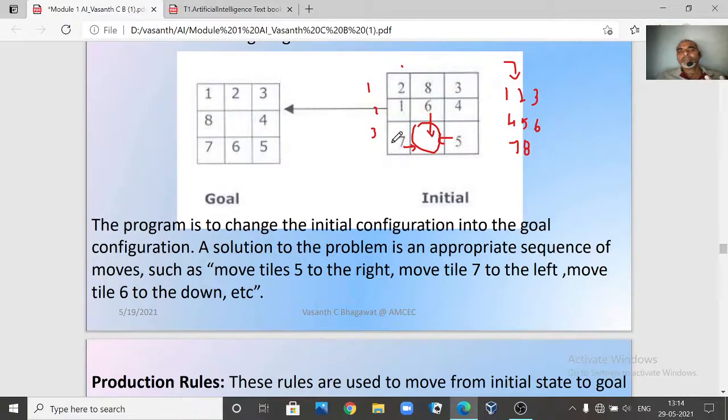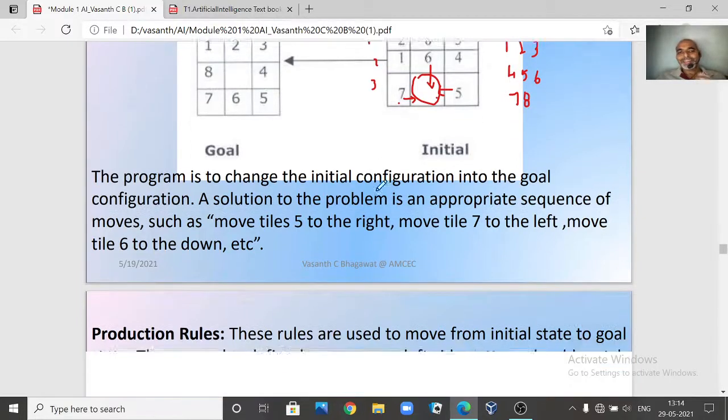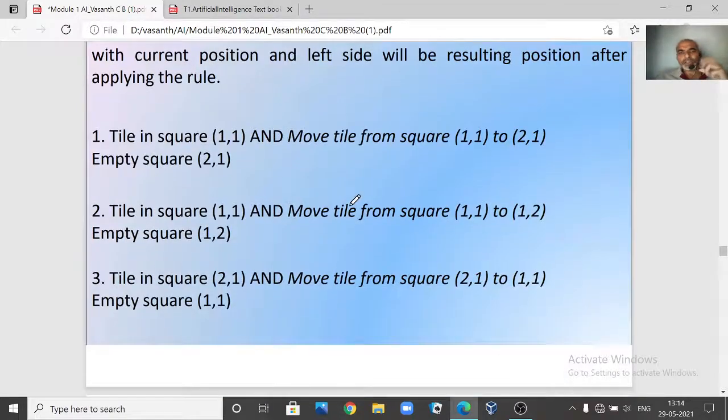Suppose this is empty. Now you can consider it as 3 comma 2, because this is third row, second column, so this position is 3 comma 2. Now 3 comma 2 is empty, so you can move this tile from here to here. You can move from 3 comma 1, so this is 3 comma 1, to 3 comma 2. So like this, in some structured form you can move.